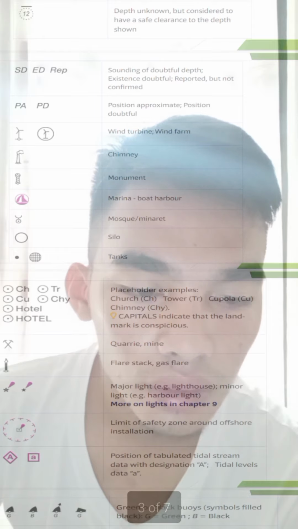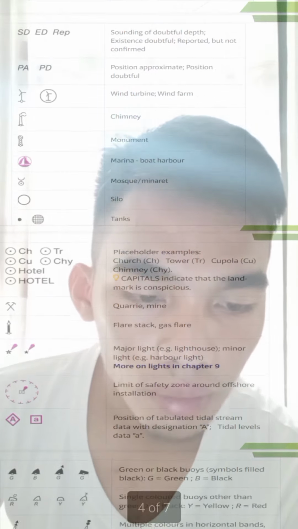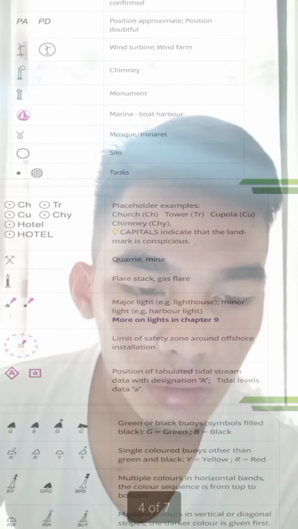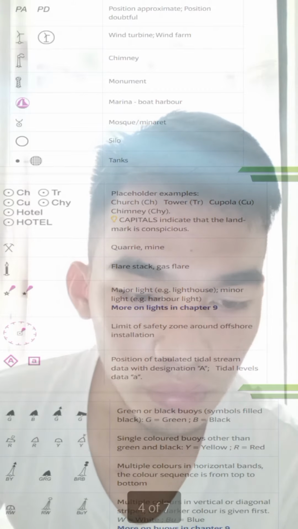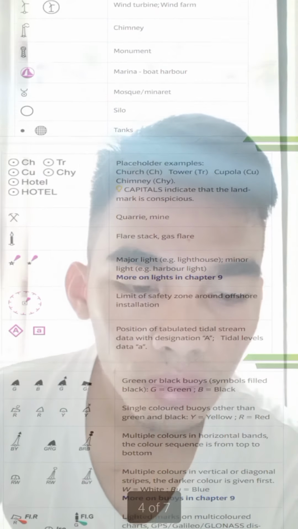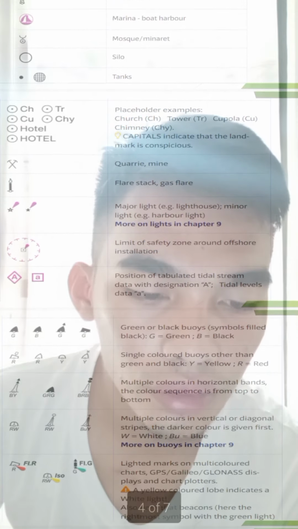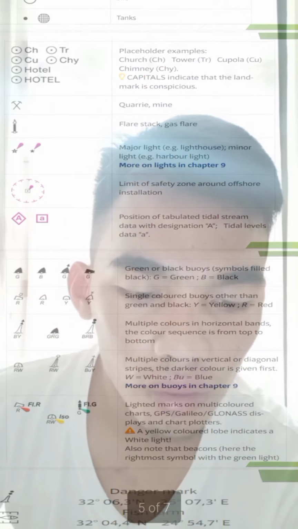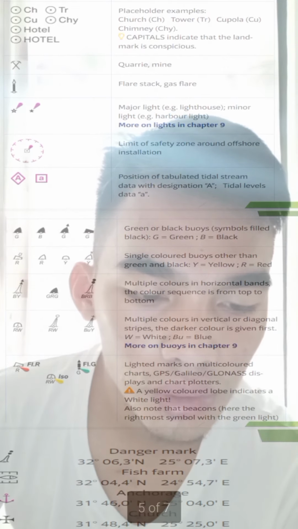Limit of safety zone around offshore installation. Position of tabulated tidal stream data with designation A. Tidal levels data A. Green or black buoy. Single colored buoy other than green and black. Multiple colors in horizontal bands, where the color sequence is from top to bottom. Multiple colors in vertical or diagonal stripes, with the darker color given first.